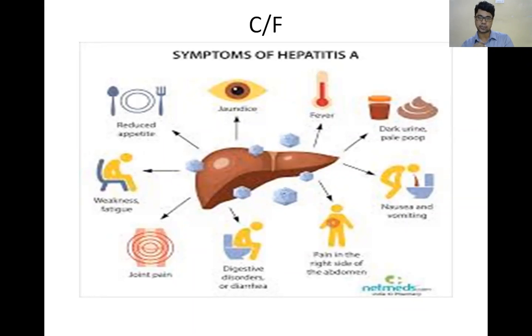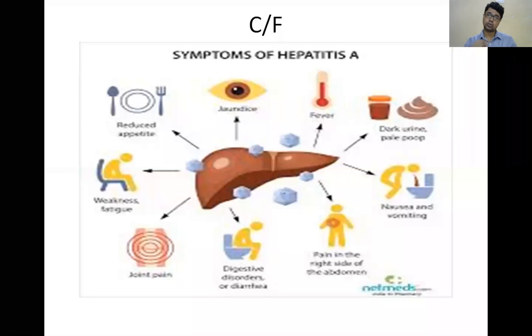Again, jaundice will be more in hepatocellular cases, that is, hepatocellular hepatitis. When there is cholestatic hepatitis, the jaundice will be less, because in cholestatic hepatitis the bile duct excretion is more, and due to bile duct excretion it also excretes bilirubin.